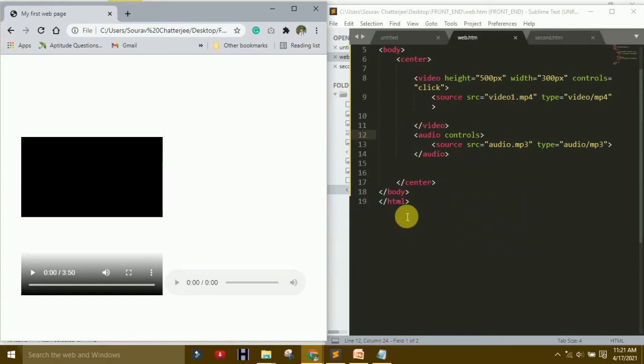Maximum, there are lots of tags used. So this is the basic tag of HTML. So I will give one assignment, so complete it and send it to my mail address. If any problem is there, please tell me. And I think HTML is easy to understand. All students use it, and Sublime Text is used to understand those things. Okay.